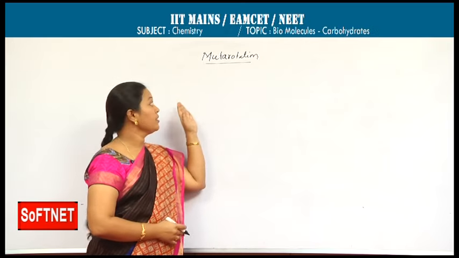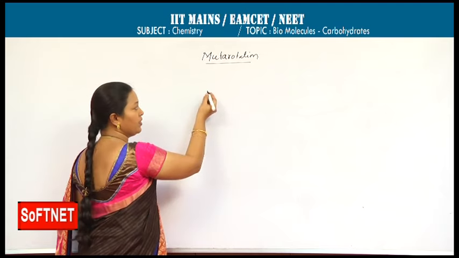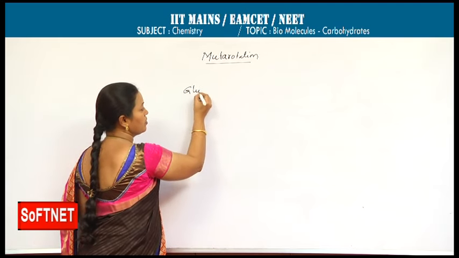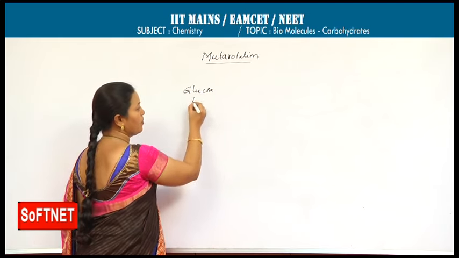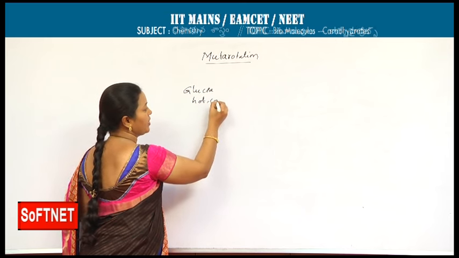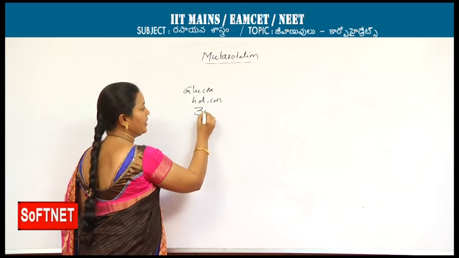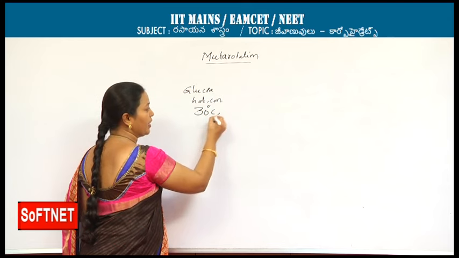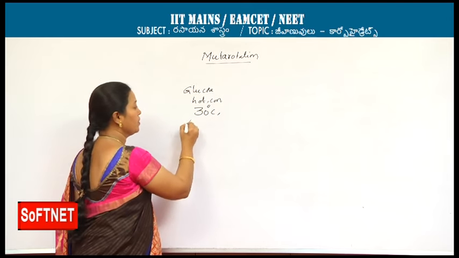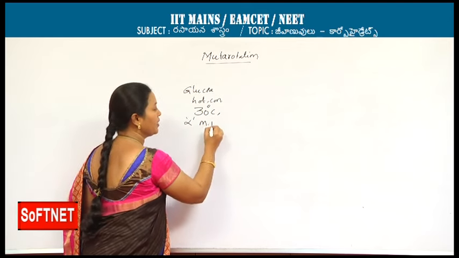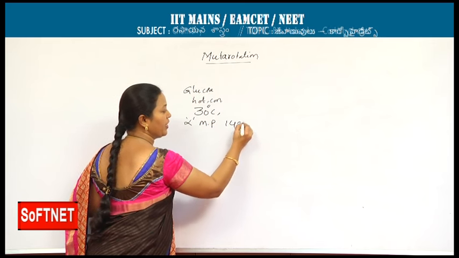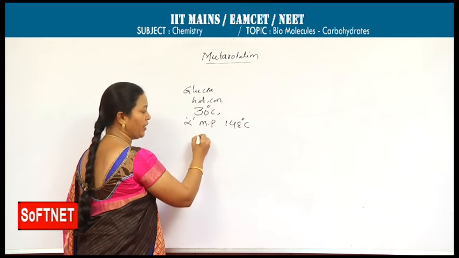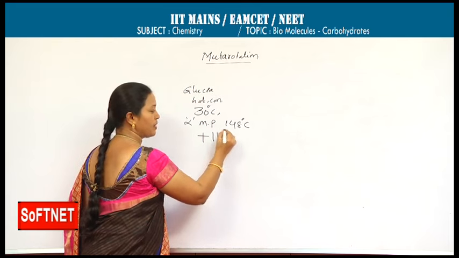Mutarotation is nothing but this: whenever glucose is crystallized from hot concentrated solution at 30 degrees centigrade, we are getting the alpha form whose melting point is 148 degrees centigrade and showing 111 specific rotation.